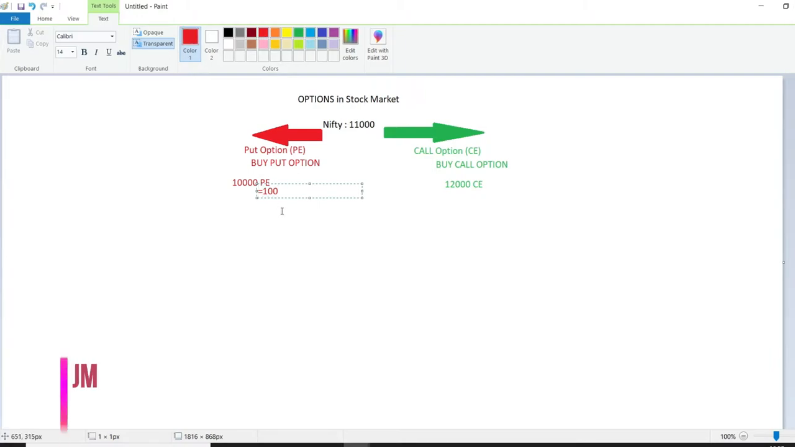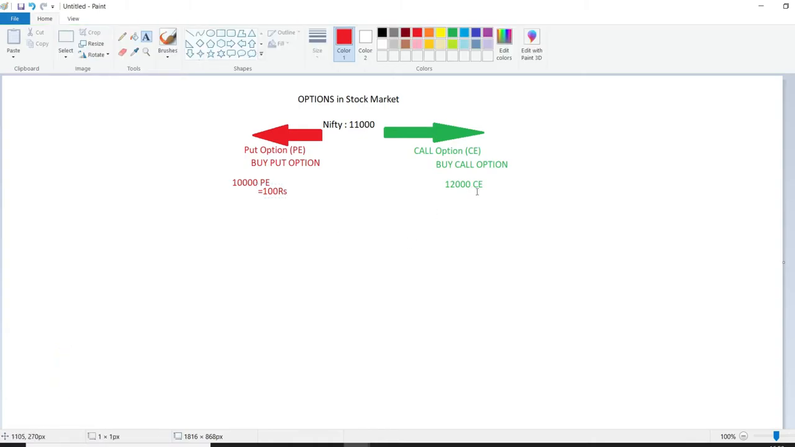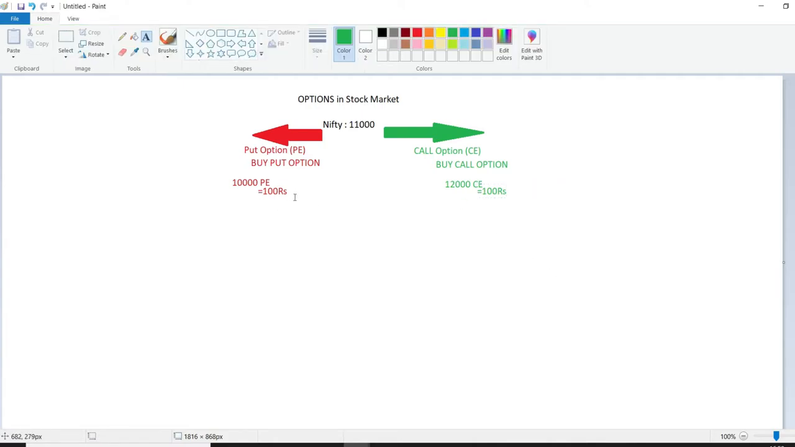So you have to pay a premium of 100 rupees to take this trade. And here also, you have to pay a premium of 100 rupees. So here also you have to pay a premium of say 100 rupees. So this is your initial investment.